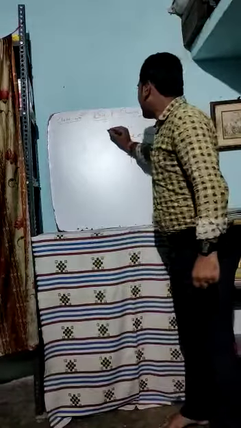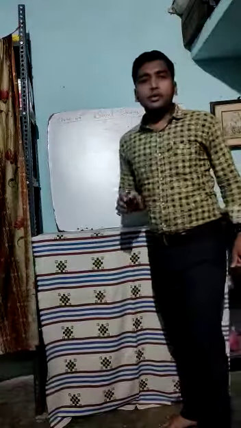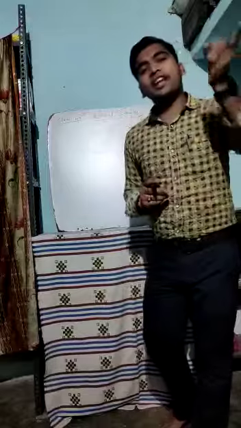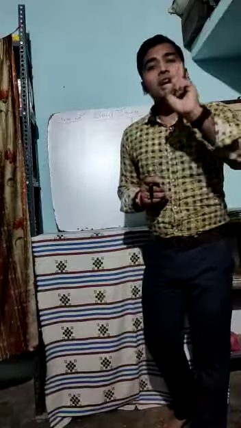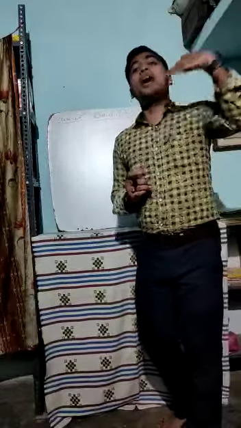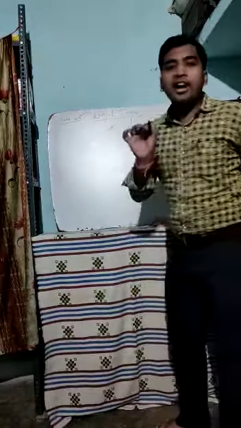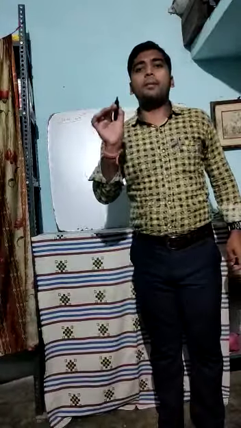The word history is divided into two parts, hist and story. It means we learn the story about past people. That's called history. And the father of history is called Herodotus, who explained so many things to us about history, about past people, about past things.